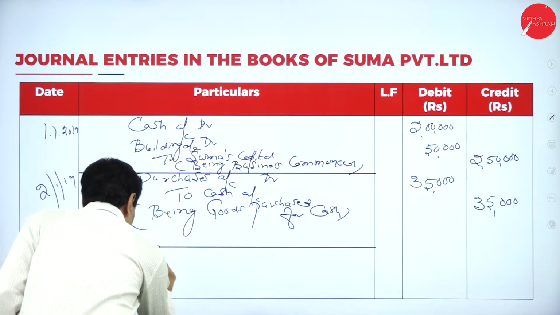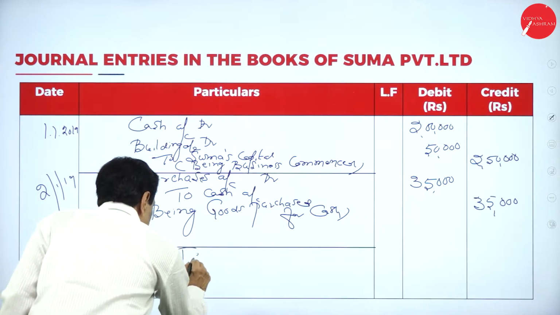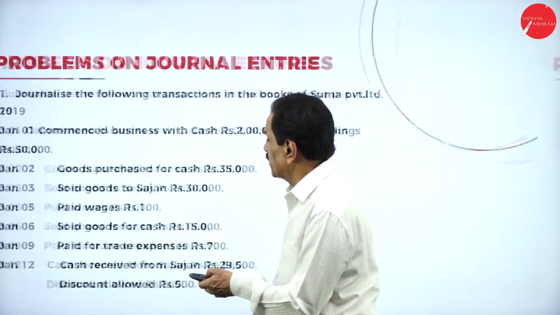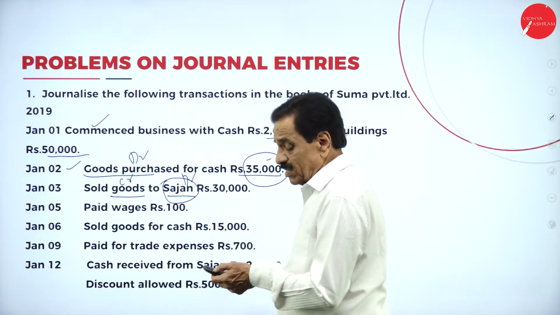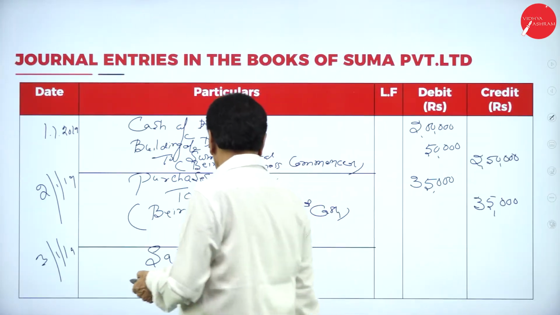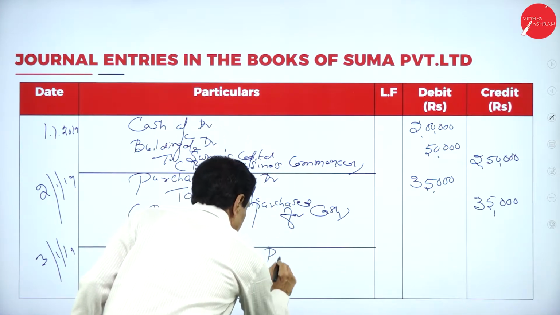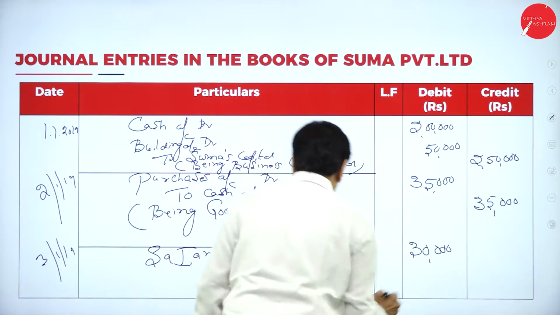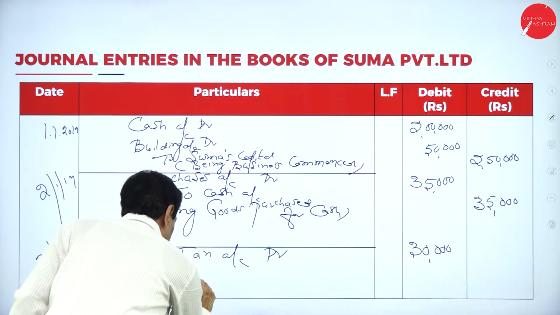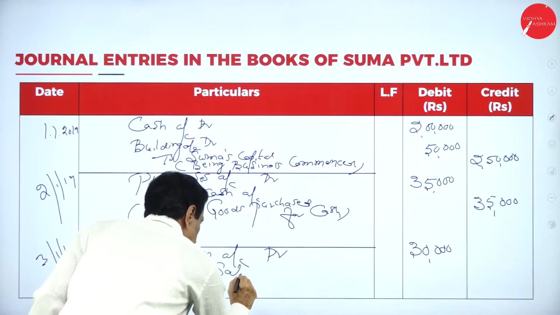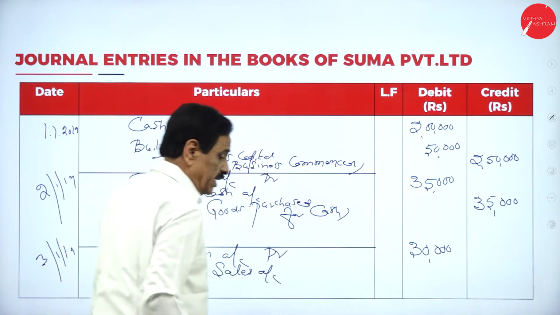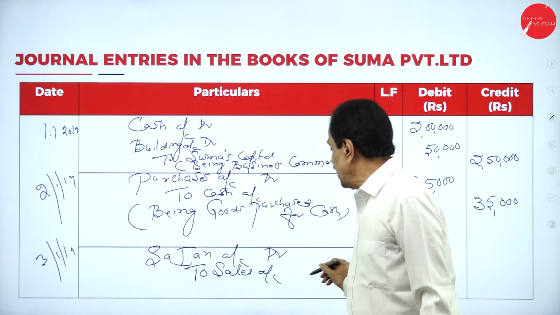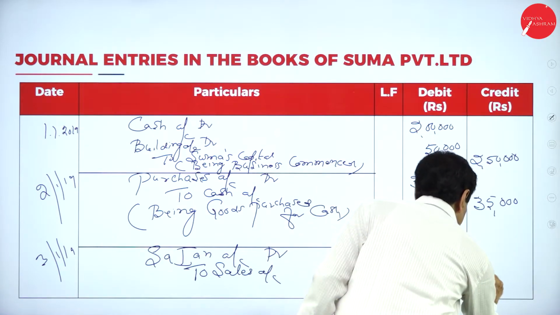Sajan account debtor, 30,000, to sales account. What's the entry now? Sajan account debtor to sales account, 30,000.